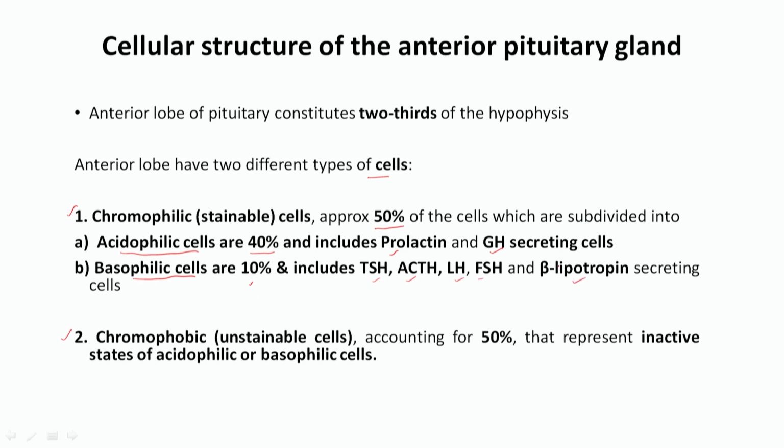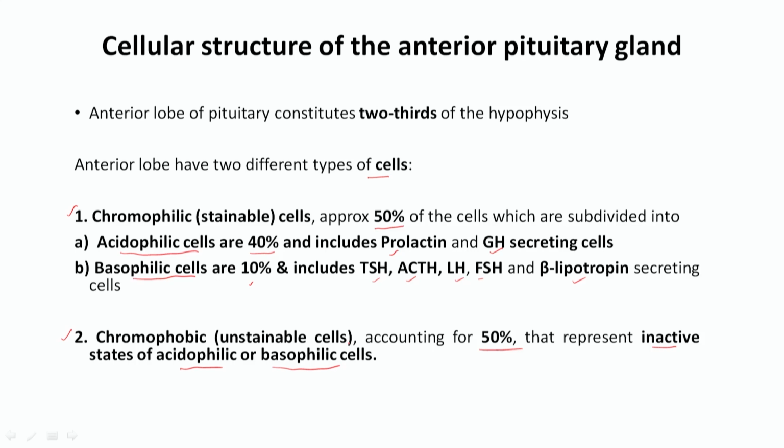So, some cells are acidophilic and some cells are basophilic. Next is the chromophobic cells. Chromophobic cells means unstainable cells, and these are around 50%, and they represent the inactive state of acidophilic and basophilic cells. So, acidophilic and basophilic cells which are not active come under the chromophobic cells.